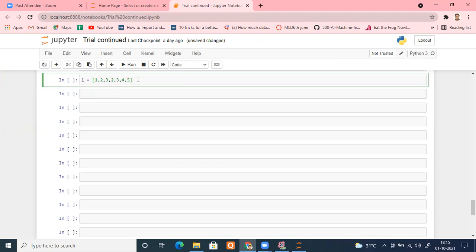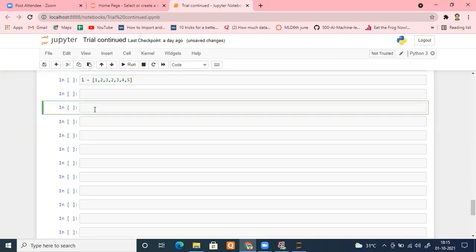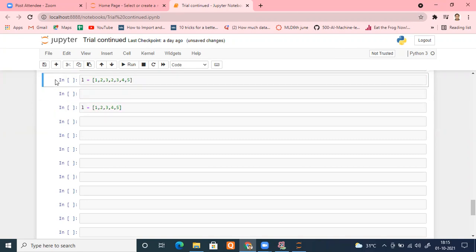Within a fraction of a second, I can convert it back to the list. What is my output requirement? My requirement is this: 1, 2, 3, 4, 5. So I have to remove duplicate elements. Let me run that. How can I do that?